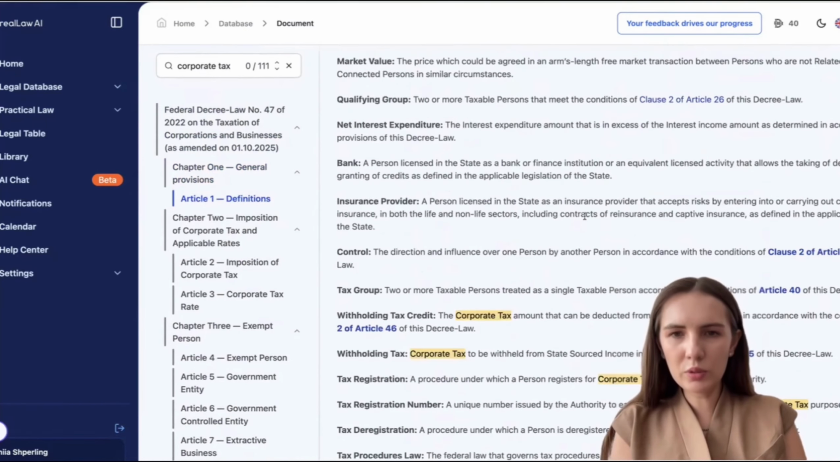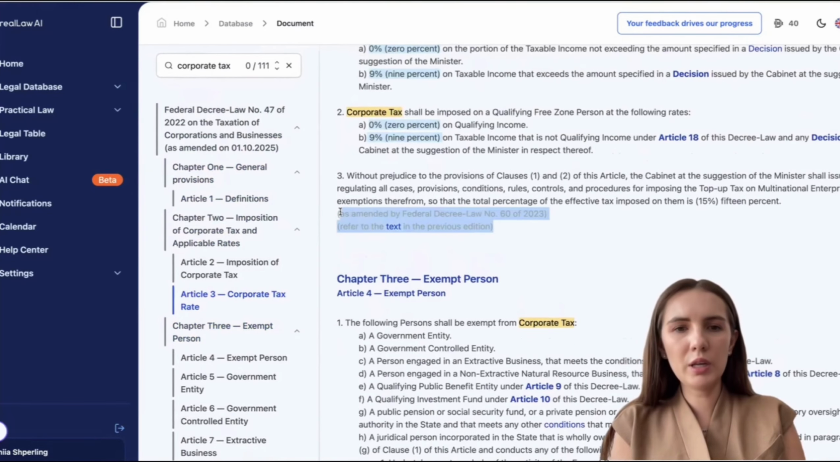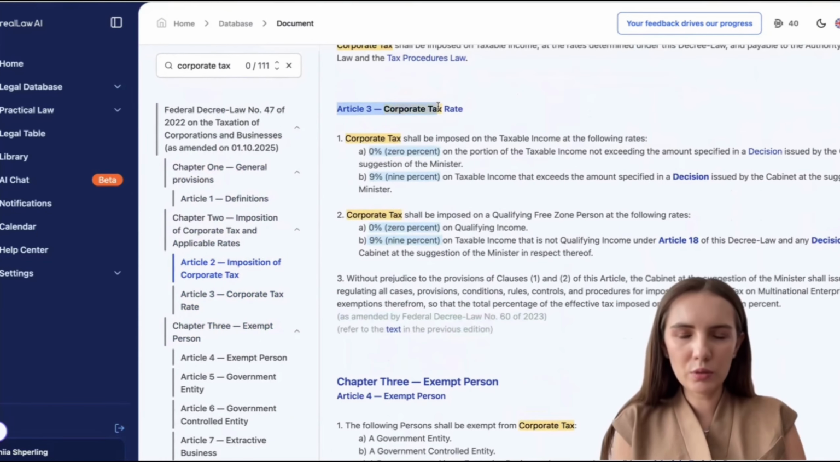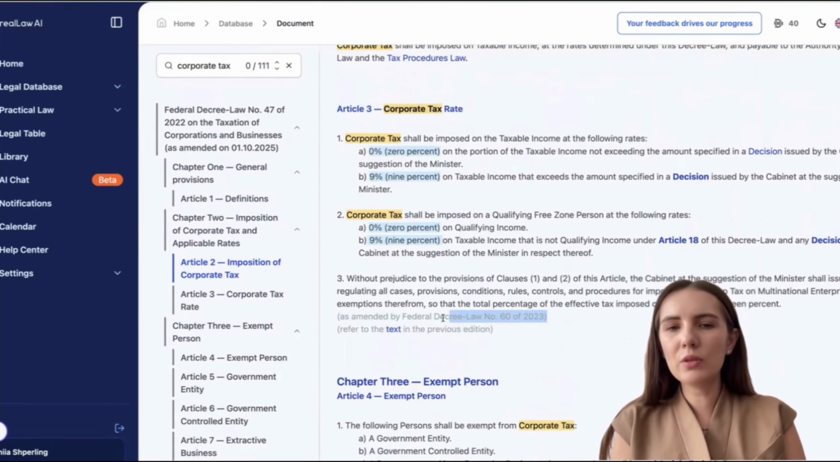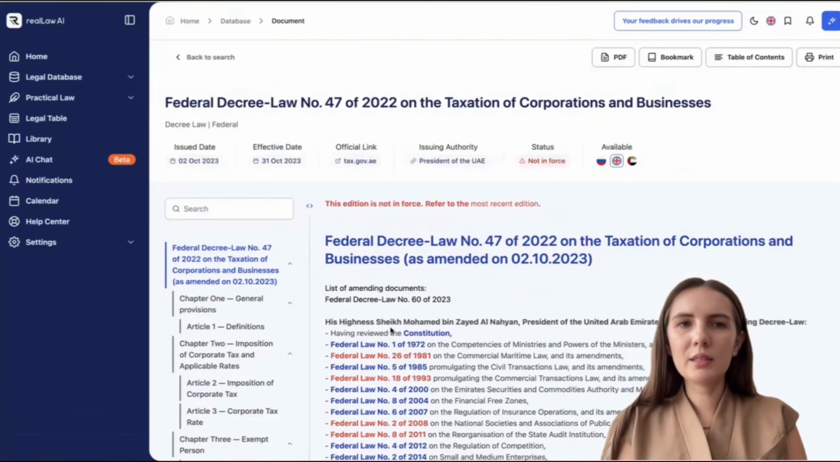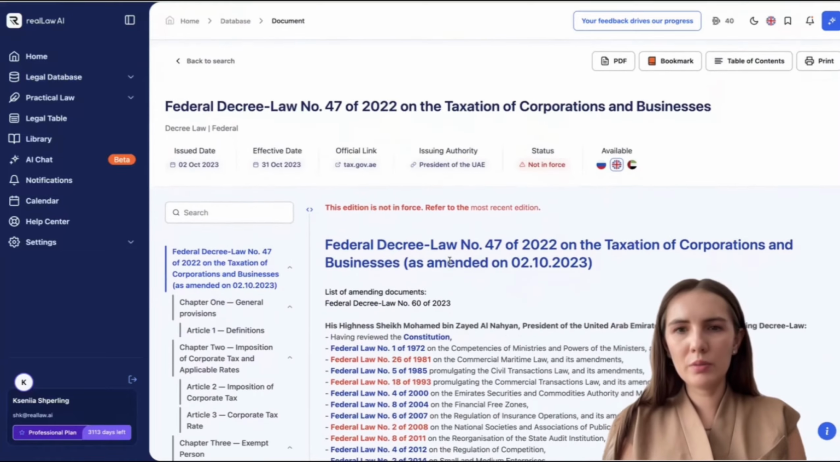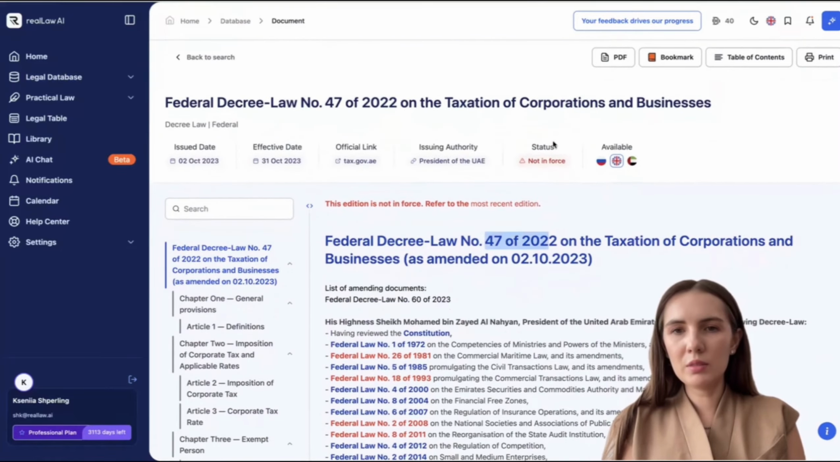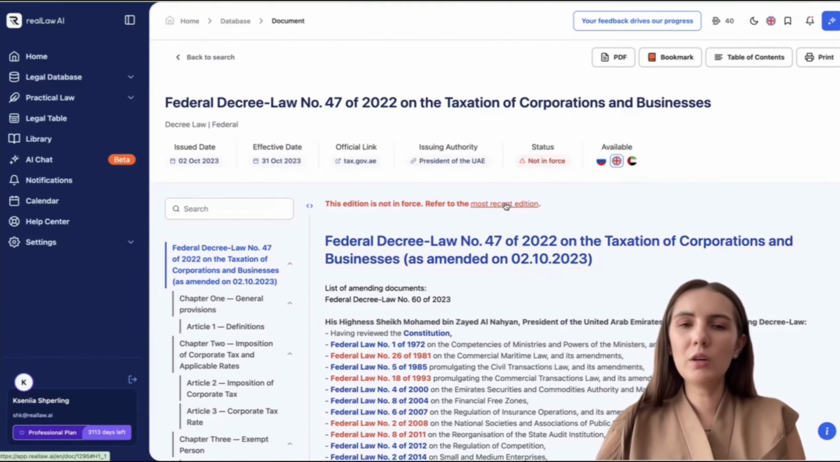If you scroll through the text of the law, you'll see these gray comments, which will state that Article 3 was amended by Decree Law 60 of 2023. By clicking the link, you can access the old version of the legislation. Let's go ahead and scroll back up. The status is immediately visible and tells you not to rely on this version of the legislation. Switch to a more current edition.